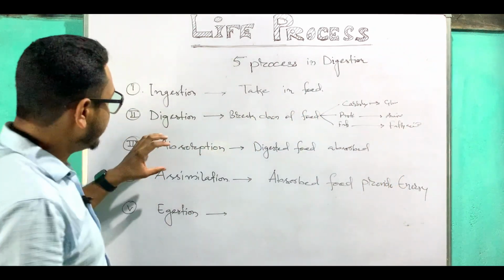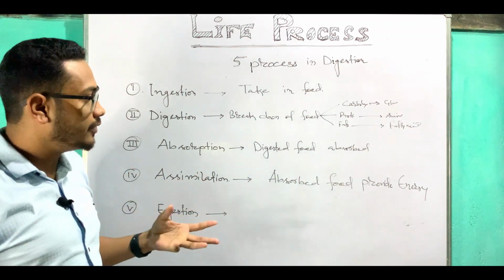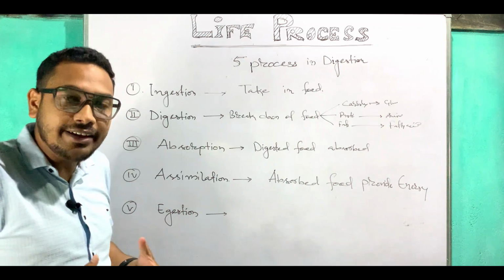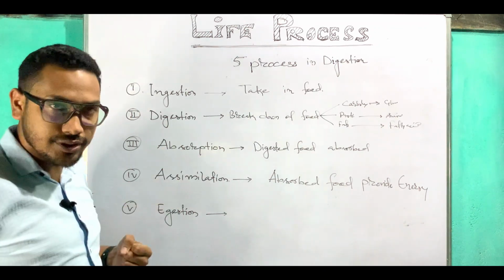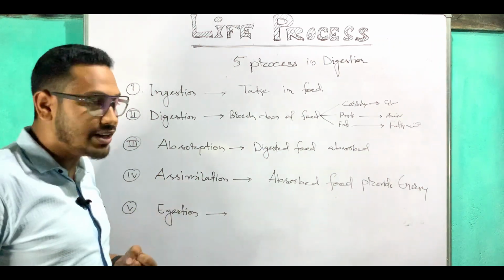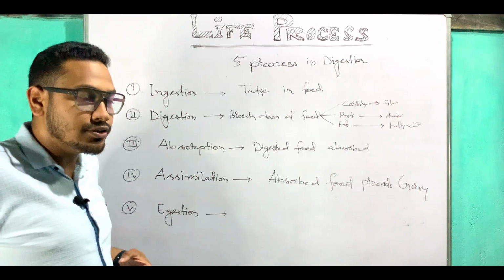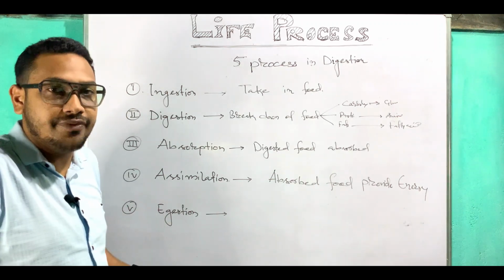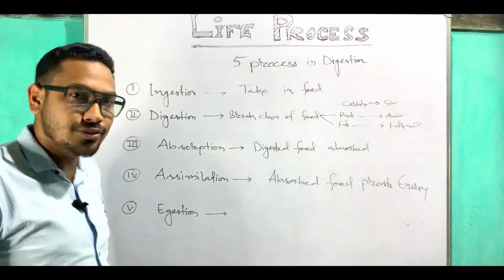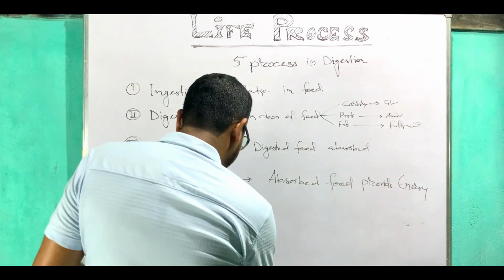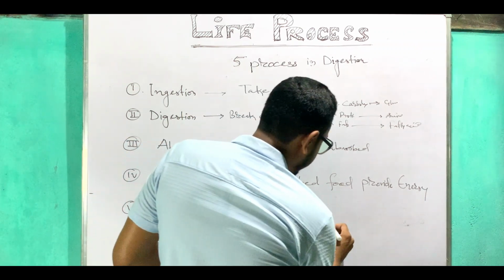And coming to absorption, third. Absorption is when the digested food is absorbed by the villi which exist in the small intestine. Next, what is assimilation? Assimilation means when those digested foods are distributed to the body parts, the different organs. And egestion is the removal of waste. Removal of waste is known as egestion.